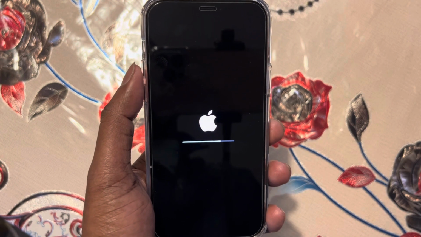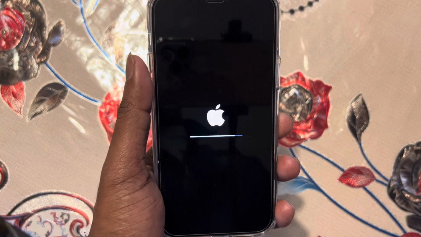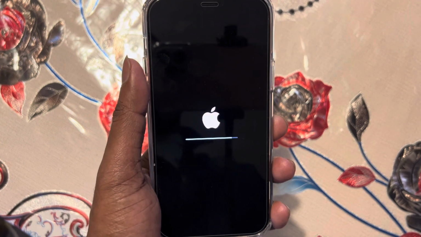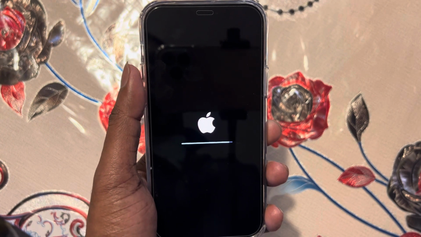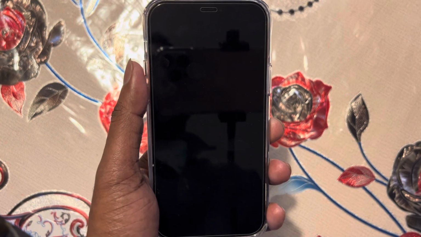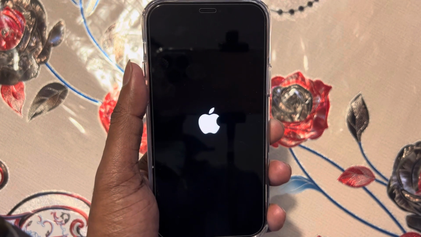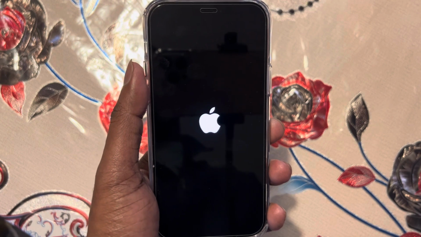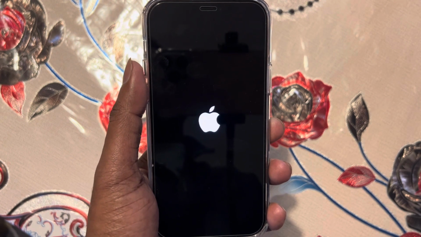Let's see where the next step shows. It takes a few seconds or a minute, I believe. So it is working. Let's see what the next step is.